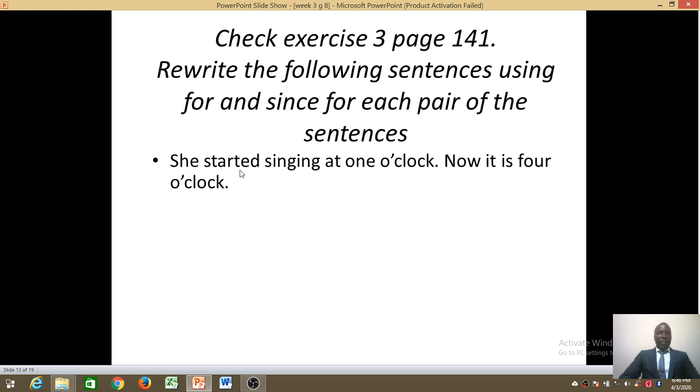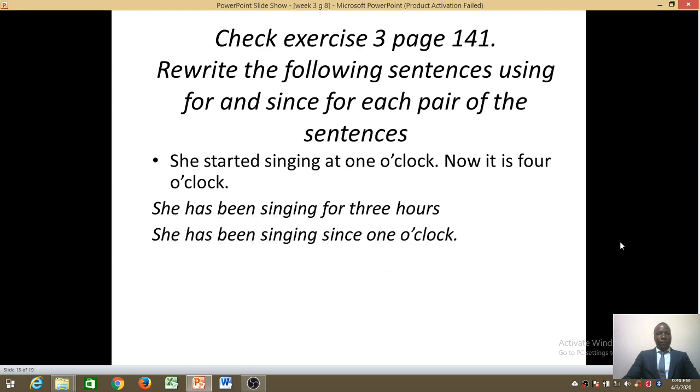So look at this. She started singing at 1 o'clock. Now it is 4 o'clock. Let's use for. She has been singing for 3 hours. Use since. She has been singing since 1 o'clock.